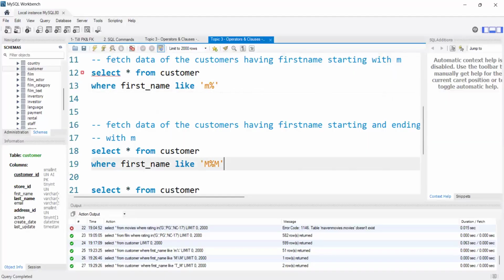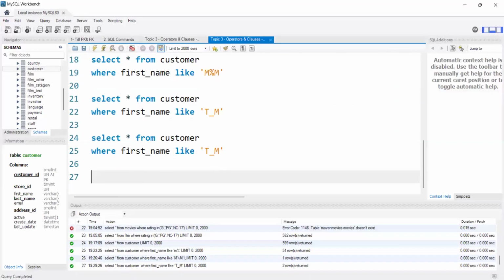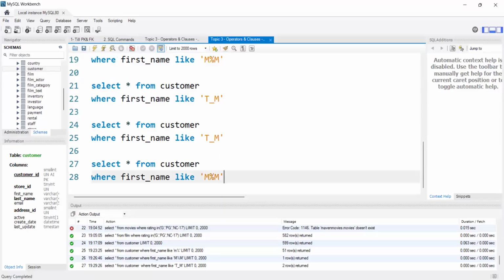In the same way, there is no need of mentioning the first character either, depending upon our requirement. Suppose I want all the names where just the last character is M. Starting with any character is fine for me. Then I can use it like this, right?